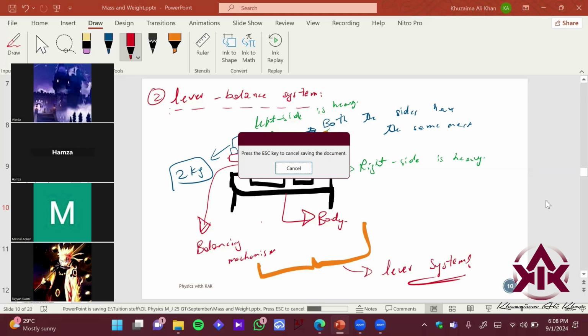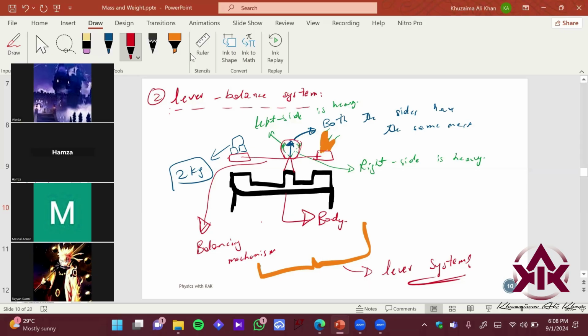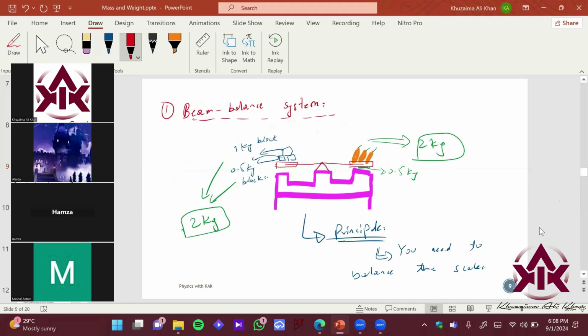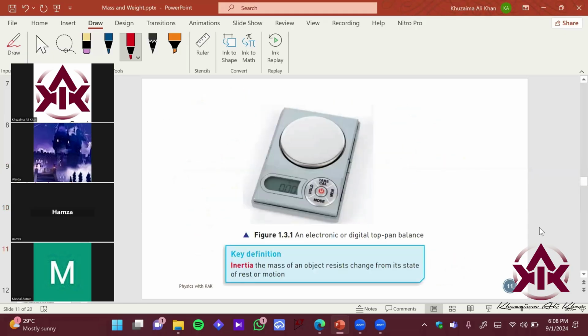So let me just save it out and let's go to the last method of measuring the mass. You can be asked in your practical exam or in your paper 2 theory exam which instrument is used to measure mass. So you have the beam balance, the lever balance, and then the electronic balance. Electronic top pan balance is the third method, basically the electronic or digital top pan balance. This is the third method to measure the mass.